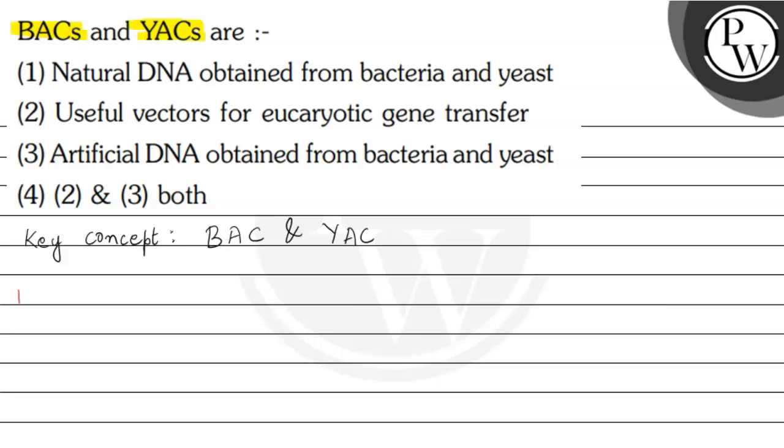So first let's understand what is BAC. So BAC stands for bacterial artificial chromosome. So this is an artificially designed cloning vector.